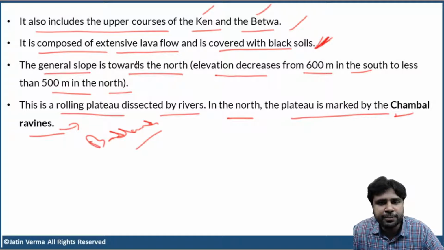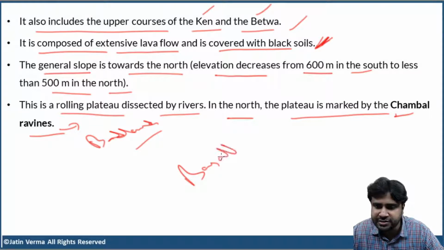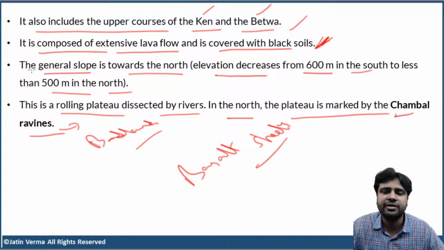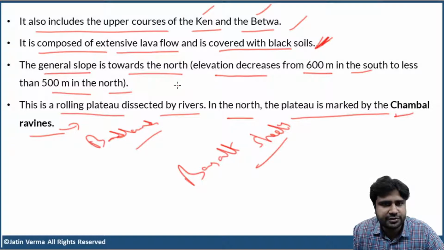Now, what is the geology of the Malwa Plateau? Malwa Plateau is made up of extensive lava flow. That means basalt sheets. You know the meaning of this, right? Basalt sheets. And when basalt sheets get eroded, it leads to the formation of black soils. So Malwa Plateau is covered with black soils. Clear? And the general slope is towards the north.